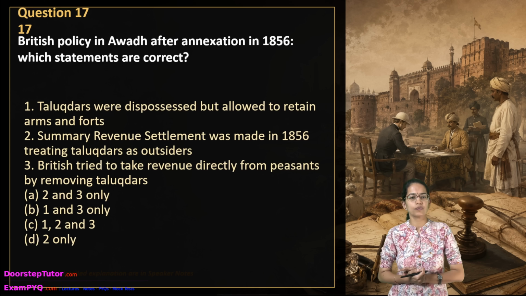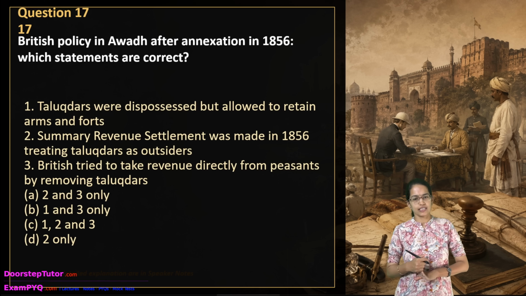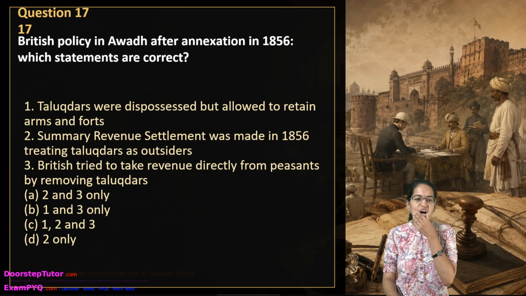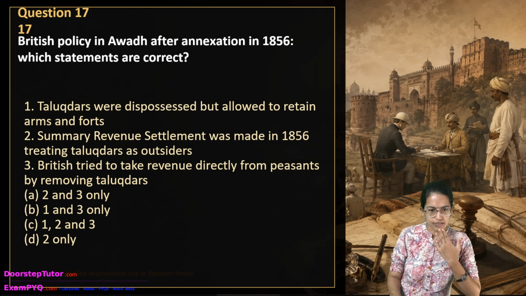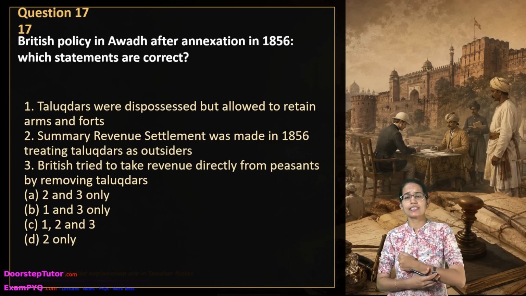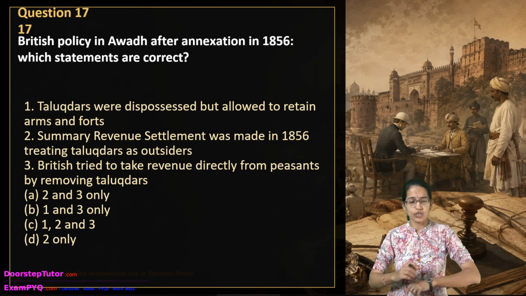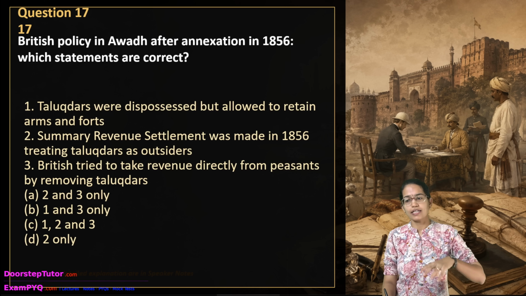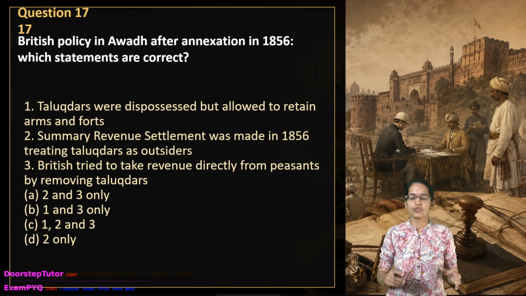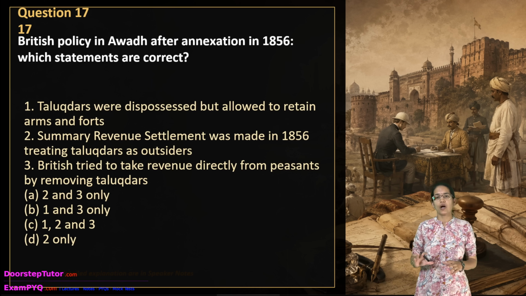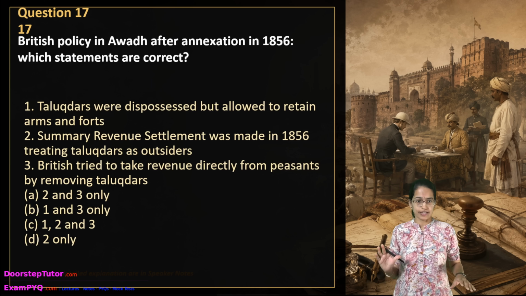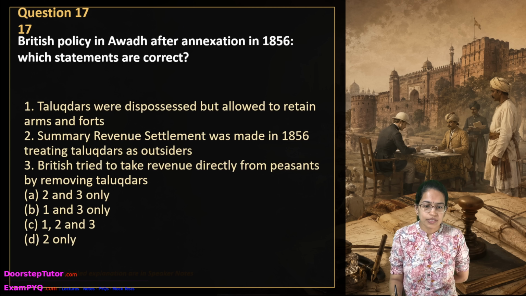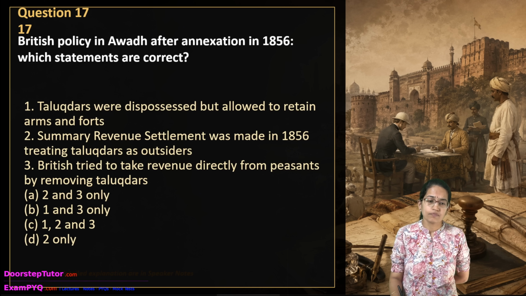The next is British policy in Awadh after the annexation in 1856. Which of the following statements are correct? Now, after the annexation of Awadh in 1856, the British treated the talukdars as intermediaries who were alleged to have control over the land, right? So they were not allowed to retain their armed forces. So the statement that they were dispossessed and allowed to retain arms is